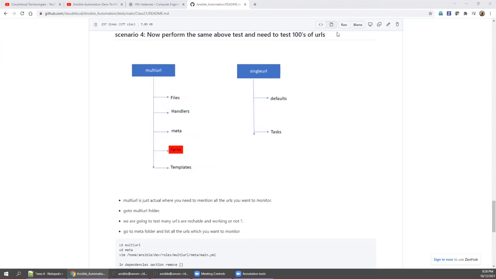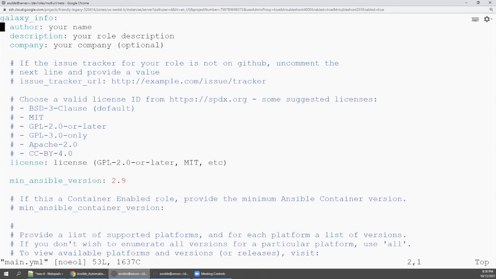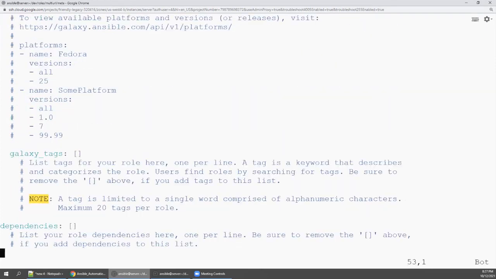So what we are going to do is vim main.yaml in meta, and then vim main.yaml, right? So come down, come down. This is the skeleton, right? So remove these empty brackets. It's clearly there: if you add a dependencies list, then remove this. So we are going to remove it, come down and enter it.